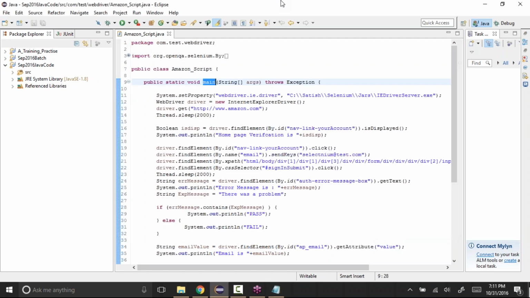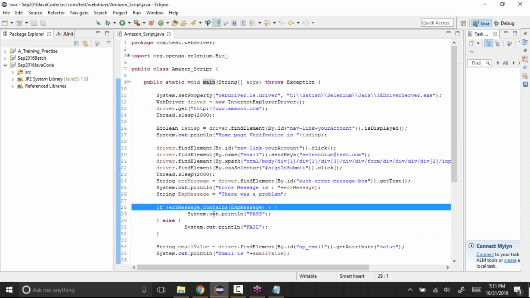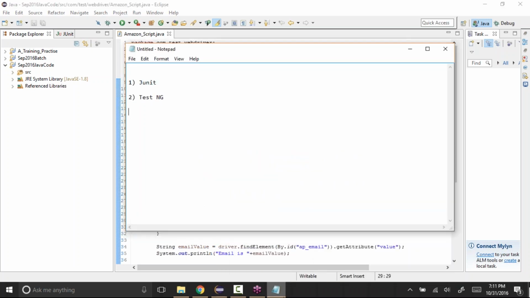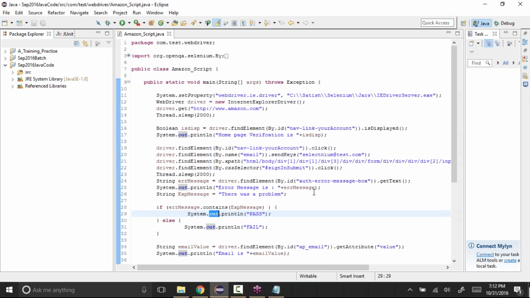With this, we are simply printing with System.out.println. But with other tools, let's say TestNG, you can create specific reports with all your results. We'll see how to create the TestNG, and with JUnit there are some functionalities that we can use. Mostly it is used by developers to debug their code, but as automation testers, we can also use the JUnit framework.